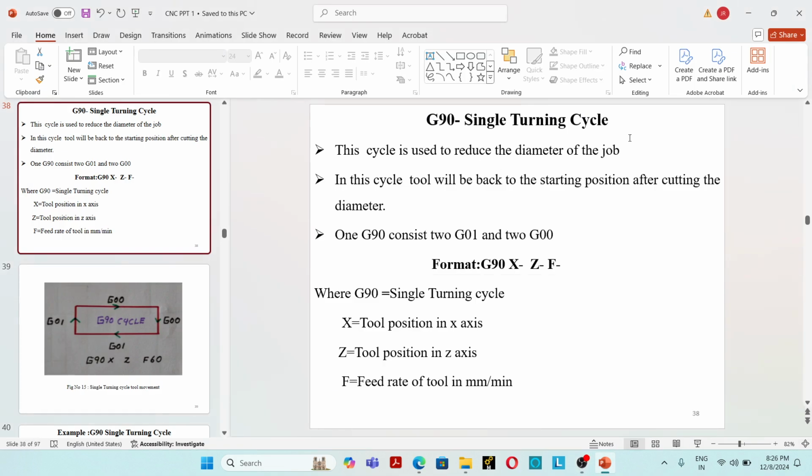G90 single turning cycle. This cycle is used to reduce the diameter of the job. In this cycle, the tool will be back to the starting position after cutting the workpiece, cutting the diameter. One G90 consists of two G01 and two G00. Format: G90 X Z D F, where X is the tool position in the X axis, Z is the tool position in the Z axis, and F is the feed rate of the tool in mm per minute.